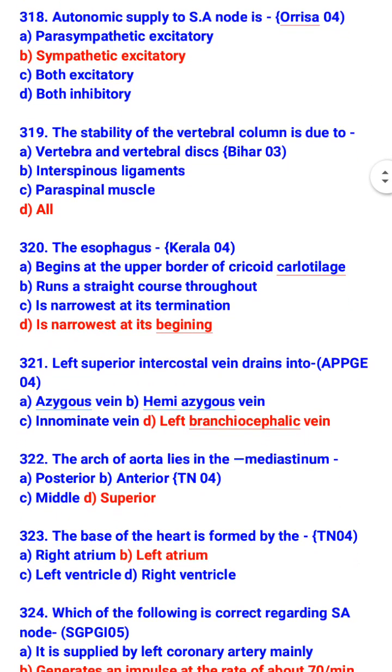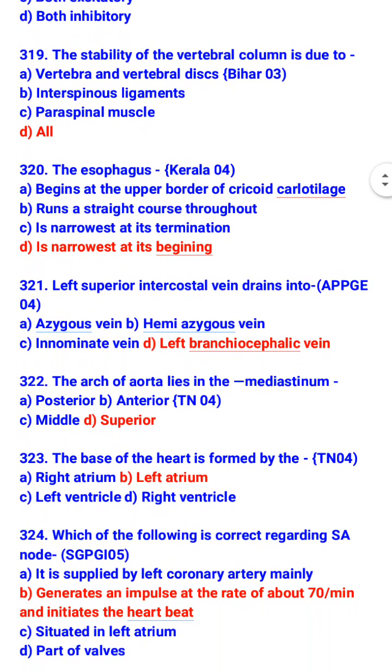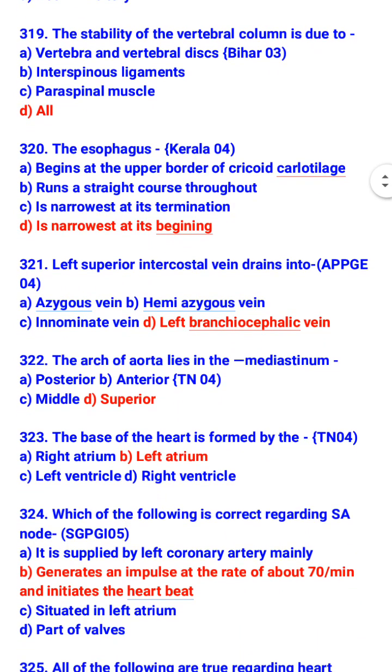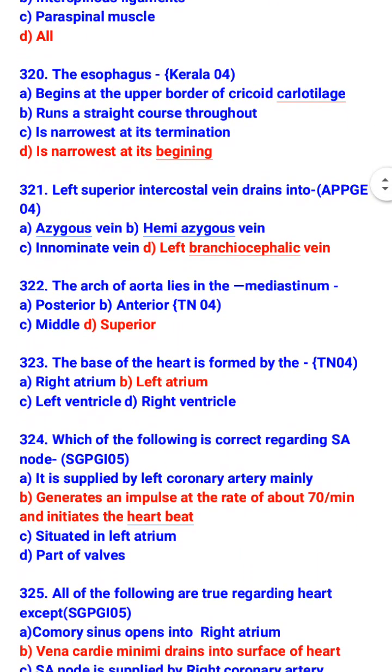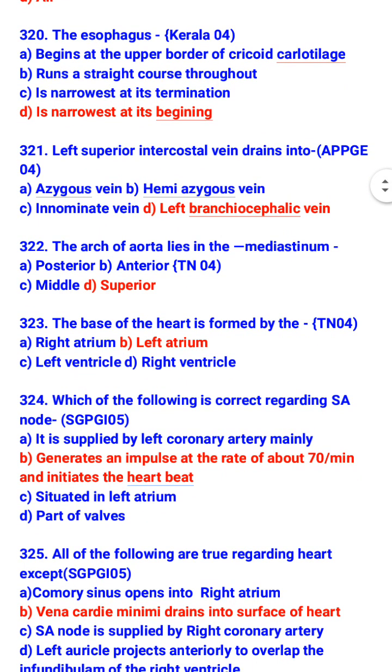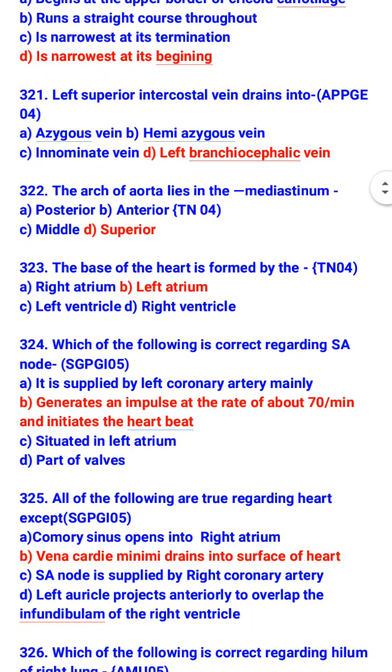Left superior intercostal vein drains into left brachiocephalic vein. The arch of aorta lies in the superior mediastinum. The base of the heart is formed by the left atrium. Which of the following is correct regarding SA node? It generates an impulse at the rate of about 70 per minute and initiates the heartbeat.